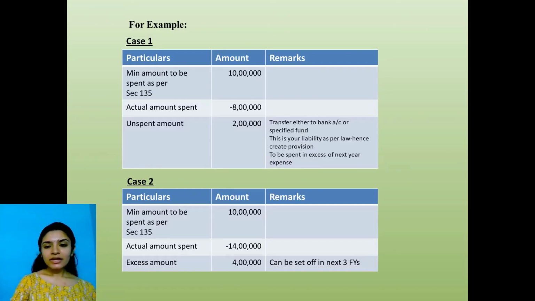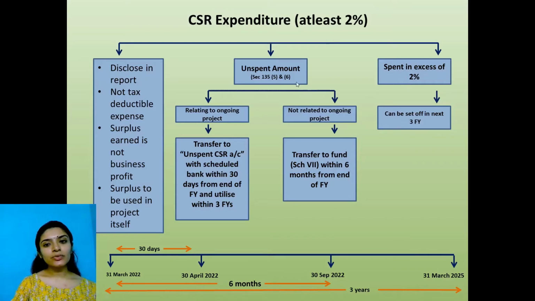Okay. Now, what if it's not relating to an ongoing project? For example, I don't want to start a hospital. I want to conduct a vaccination camp, provide COVID-19 vaccinations free of cost to all the people in my panchayat or certain districts. Okay. Can I do that? Of course, I can do that. So I budgeted for 10 lakhs. I spent only 8 lakhs. My unspent amount is 2 lakhs. What will I do with this balance 2 lakhs?